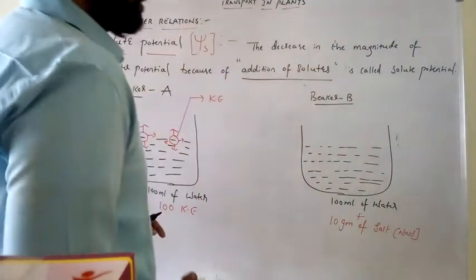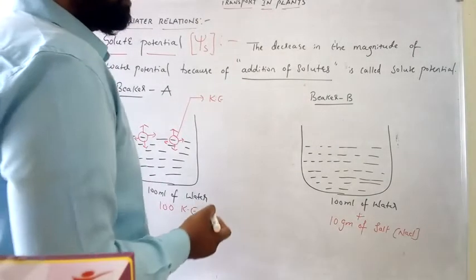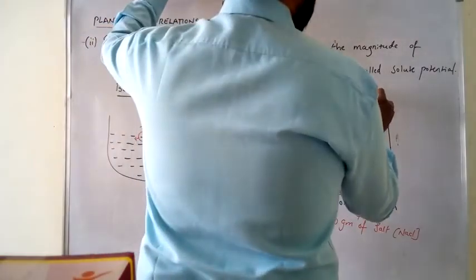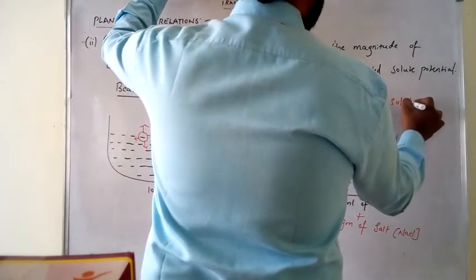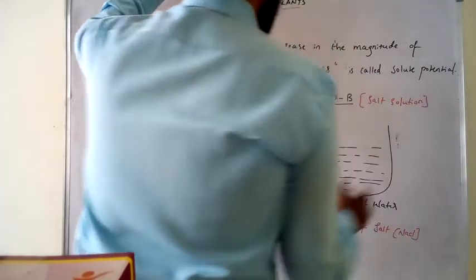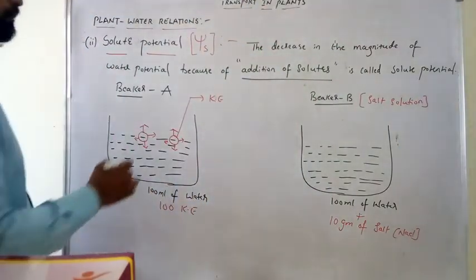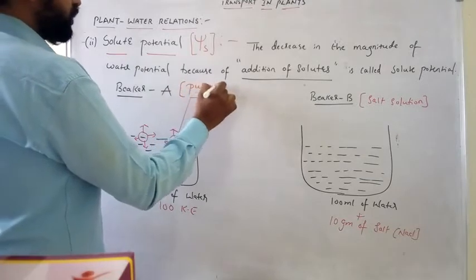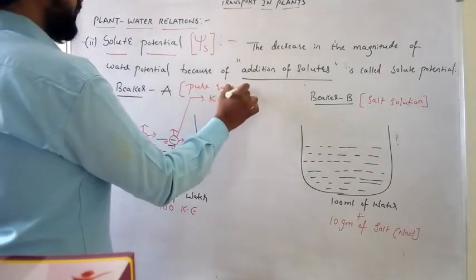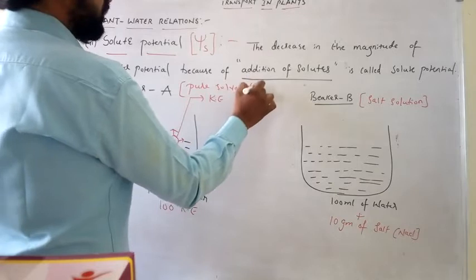Now, the beaker B is the solution. Salt solution I am taking. Beaker B, salt solution I have taken. In the beaker A, I have taken only the pure water, that is pure solvent. Only solvent I have taken, pure water.